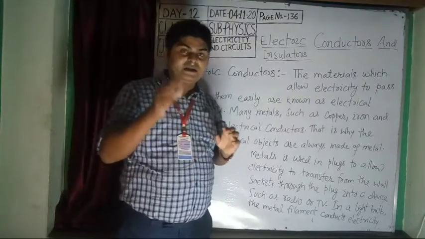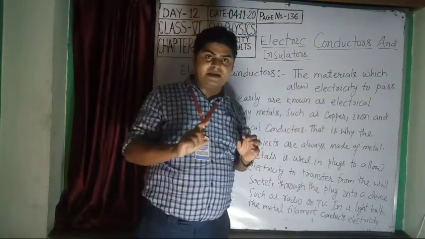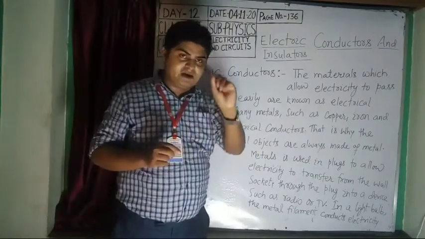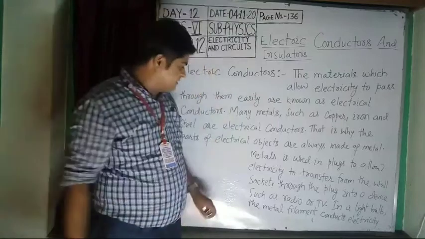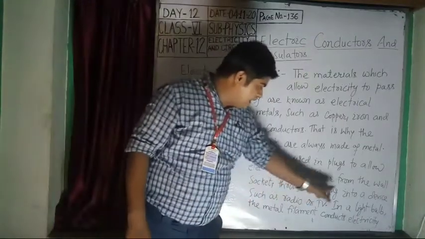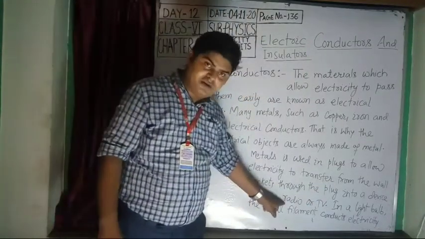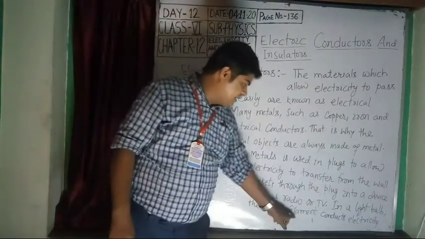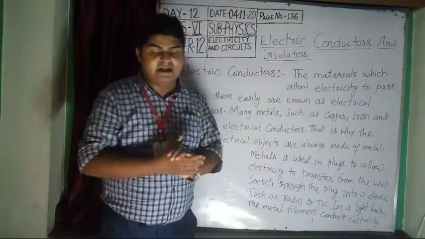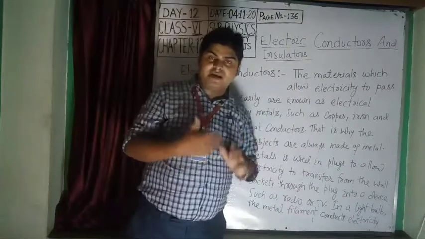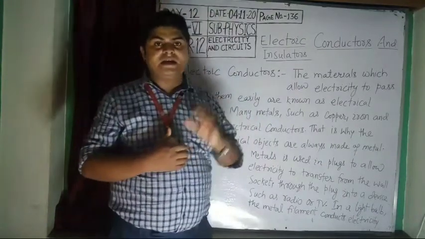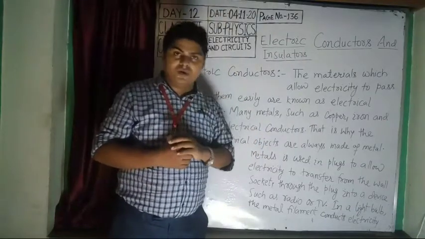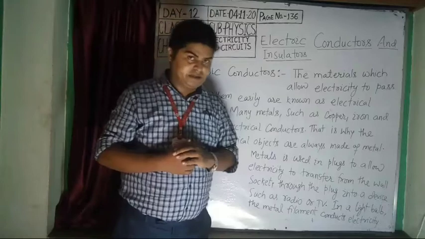But the legs of the plug are always made of metals, and the holes of the socket are always made of metals. Through the plug, electricity goes into a device such as a radio or TV. In a light bulb, the metal filament conducts electricity. I have told you about the filament. The filament is the internal part of the light bulb which glows when electricity passes through it.